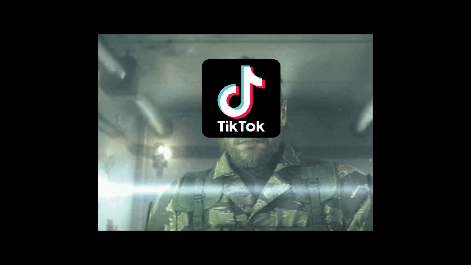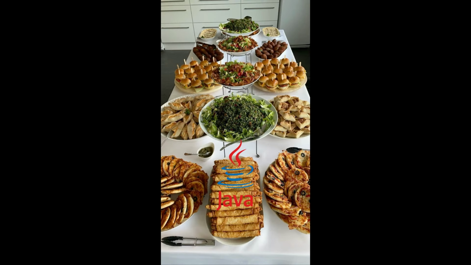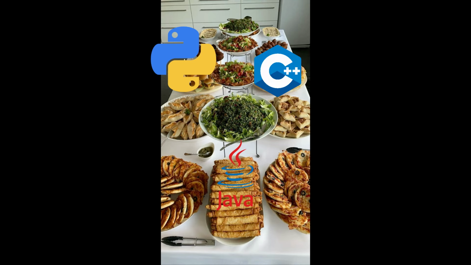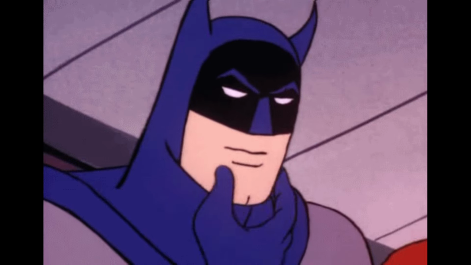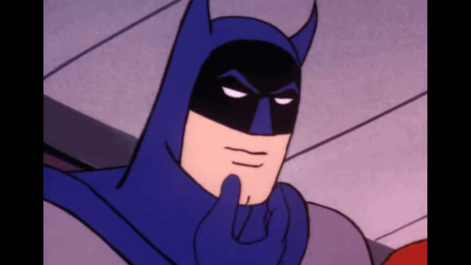Now let's go to one of the big boys, TikTok. TikTok's backend is like a coding buffet. Some Java, some Python, a little C++, and maybe Go for dessert. ByteDance clearly couldn't decide, so they decided to just say yes and take whatever they found on the table. Your FYP is probably Python serving you content you never asked for, while Java makes sure it runs fast enough to rot your brain before bedtime.